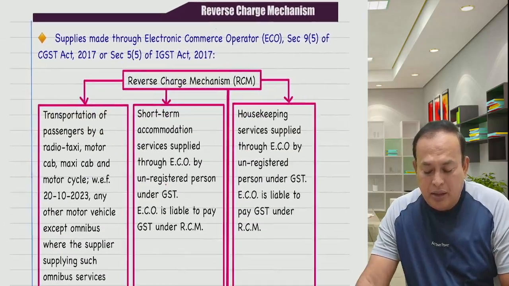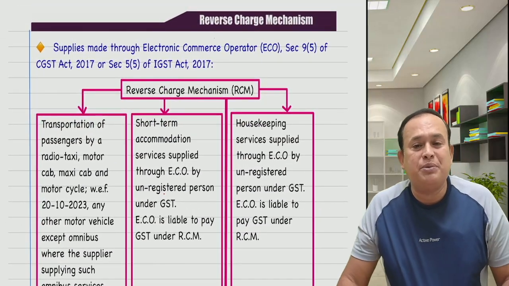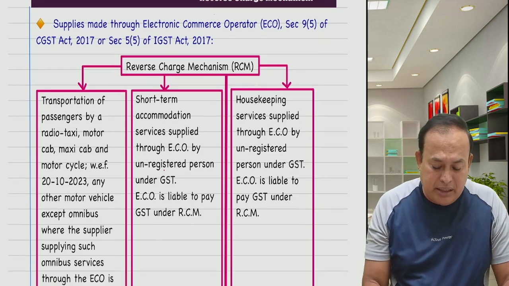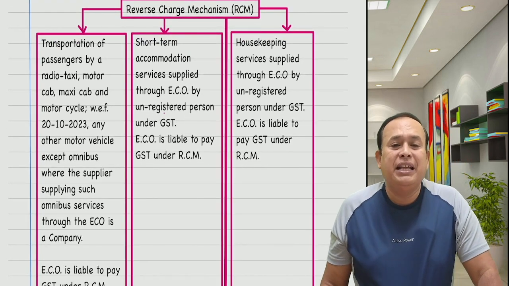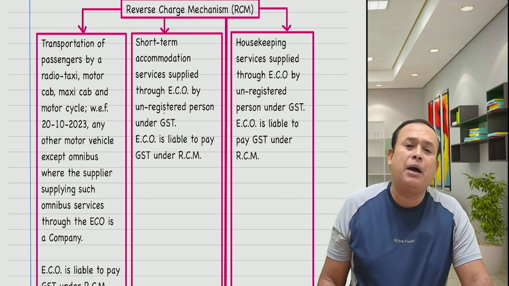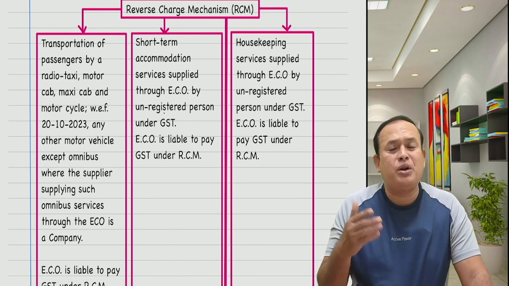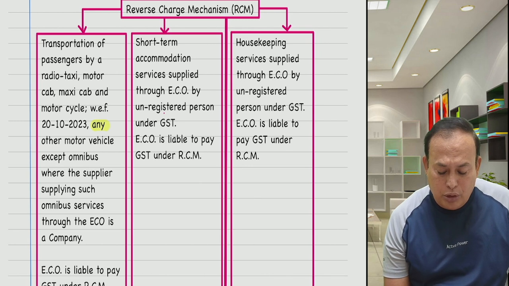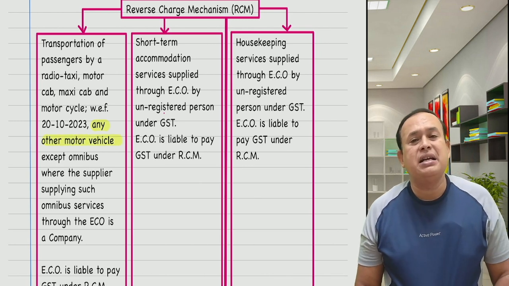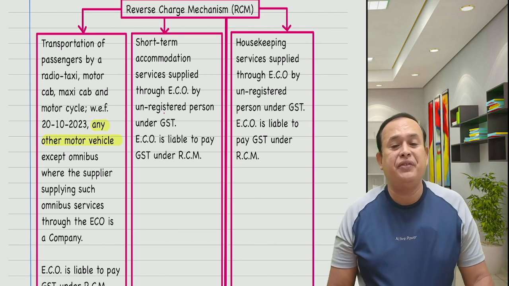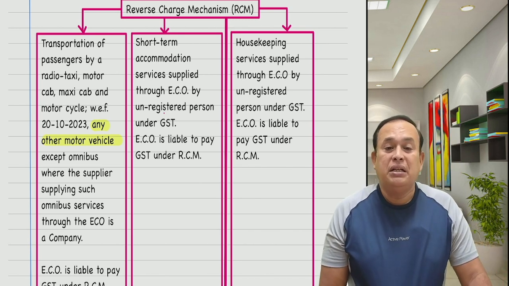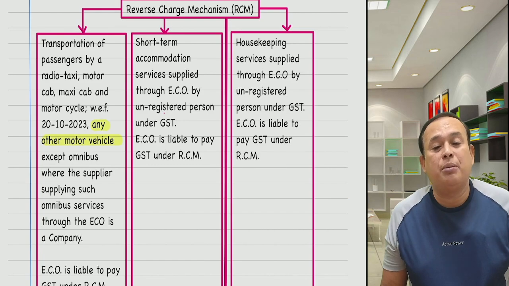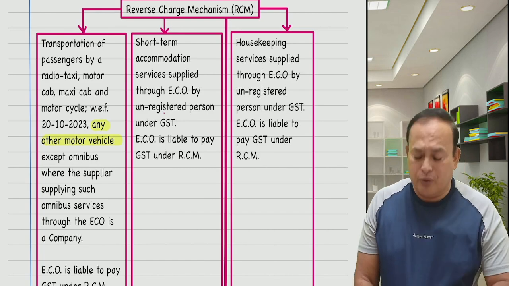Further, in the case of reverse charge mechanism section 9 subsection 5 of the IGST, we have one amended provision here: transportation of passengers by a road taxi, motor cab, maxi cab and motorcycle, with effect from 20th October 2023, any other motor vehicle, in that case e-commerce operator is only liable to pay GST if it is provided through e-commerce operator. But except omnibus, where the supplier supplies such omnibus services through e-commerce operator is a company, in that case it is a forward charge. What do you mean by this?